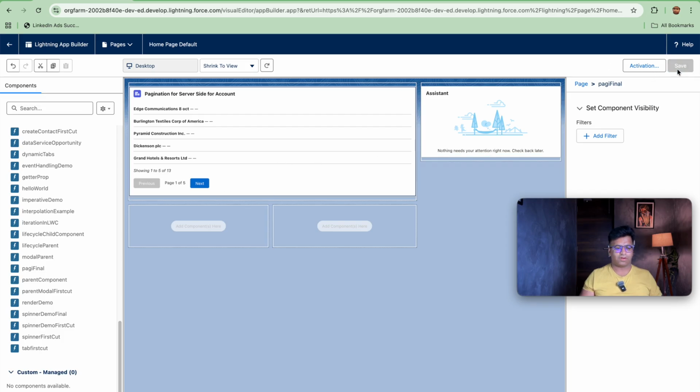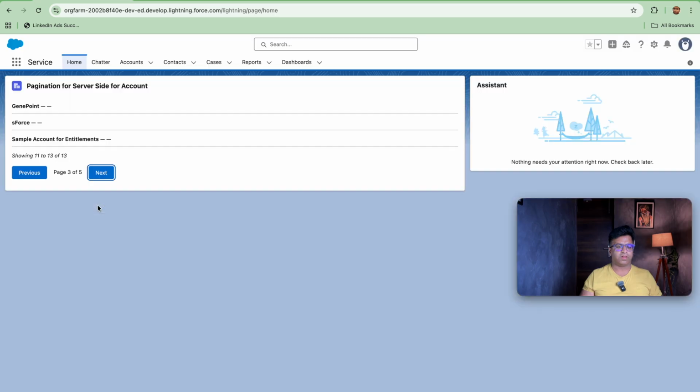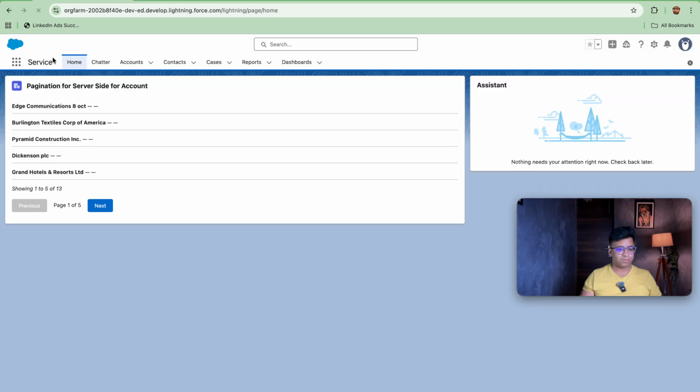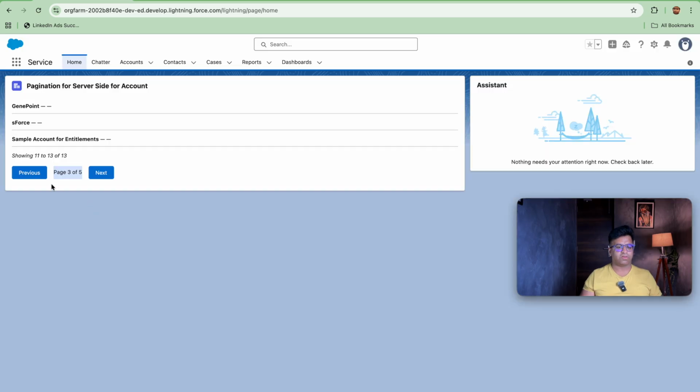It should not come as 5, but let's see how it has given me the 5. So this is the first page of 13. Let's click second page. This is second of 5. Similarly, let's click third of 5. If you go to 4, the new page found is coming. So I think there is some glitch. Now our previous button is disabled, but the next button is not getting disabled.